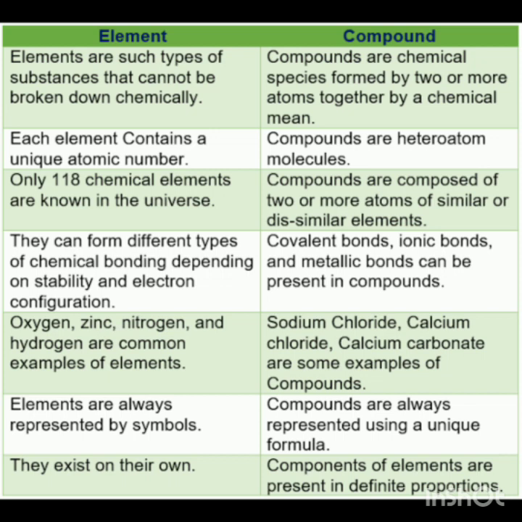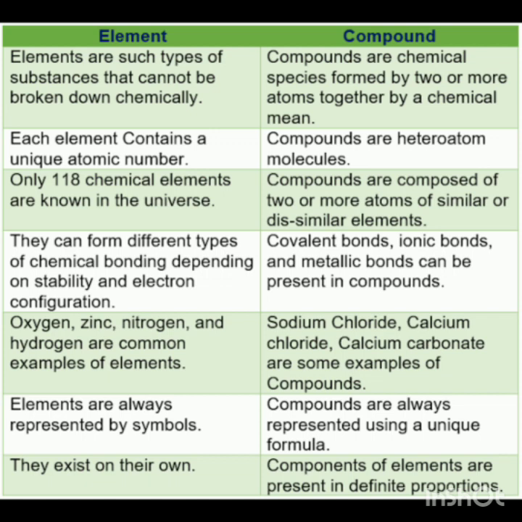Let's discuss. An element is a substance which cannot be split into two or more simpler substances by any chemical method or by applying heat, light or any electric energy. On the other hand, compounds are those chemical substances which are formed by two or more atoms which are chemically joined together.